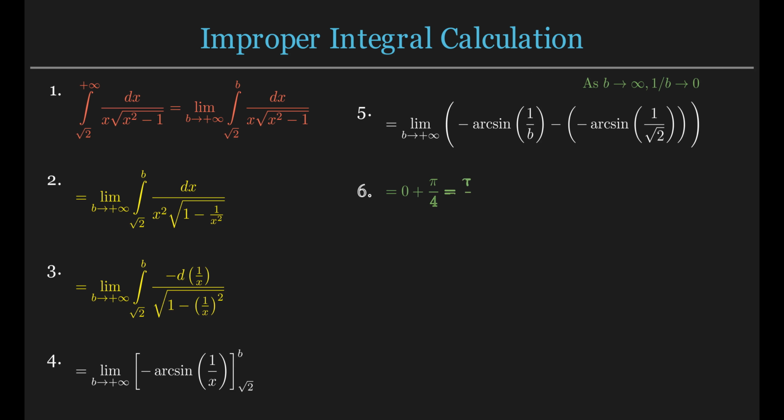Now we evaluate the limit. As b goes to infinity, 1 over b goes to 0. The arcsin of 0 is 0. The remaining term is positive pi over 4. The improper integral converges, and its final value is pi over 4.